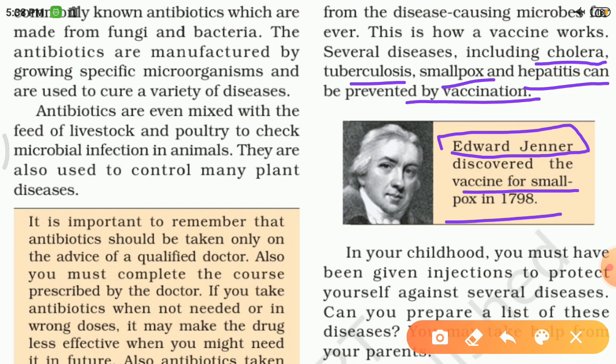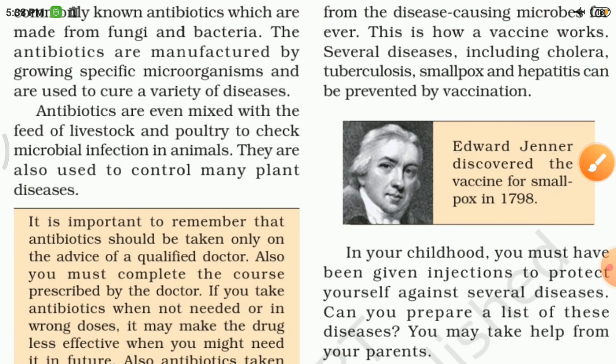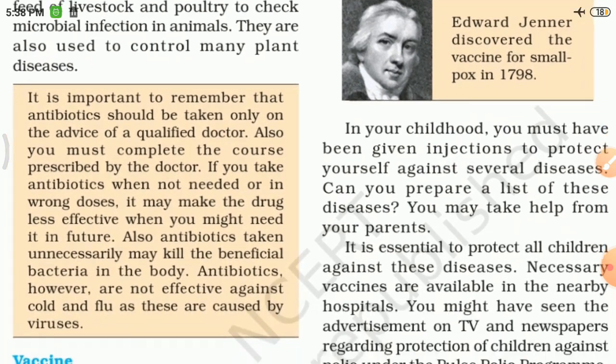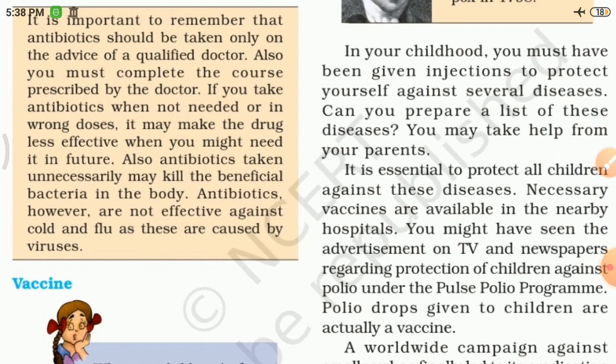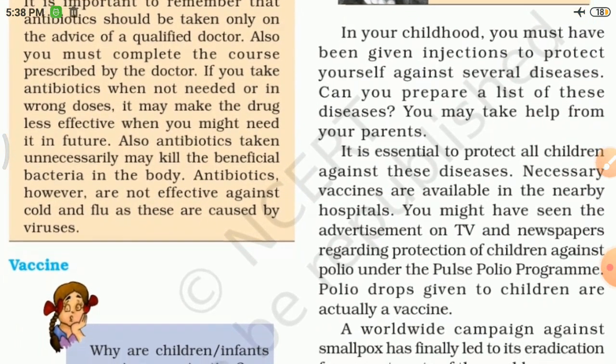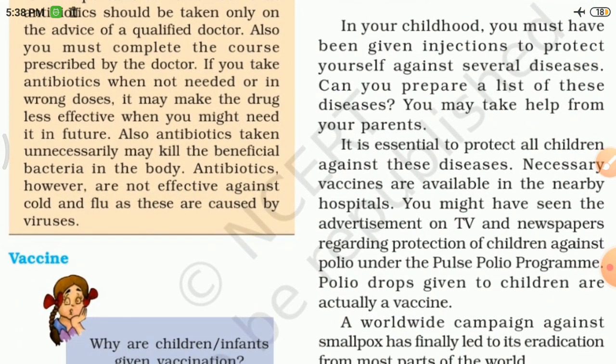In your childhood, you must have been given injections to protect yourself against several diseases. Can you prepare a list of these diseases? You may take help from your parents. If you ask your parents, you will come to know about several vaccines, like BCG, MMR (measles, mumps, rubella), polio and many others, and you have taken all of these.